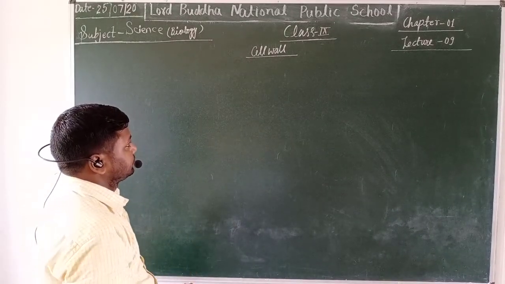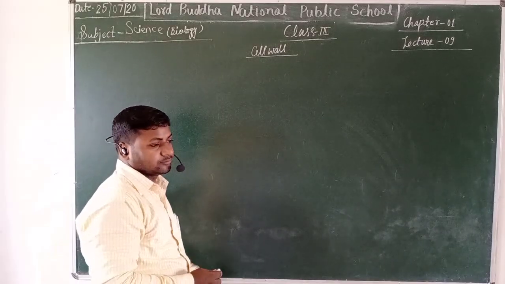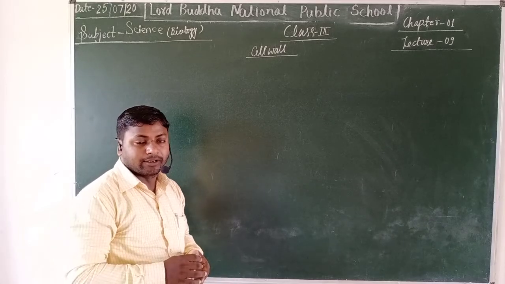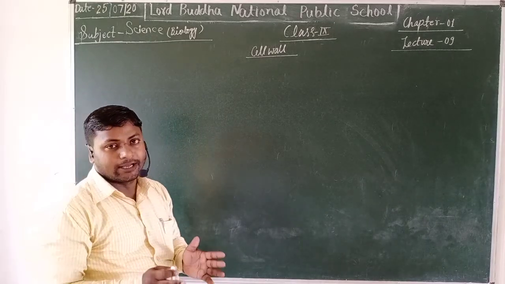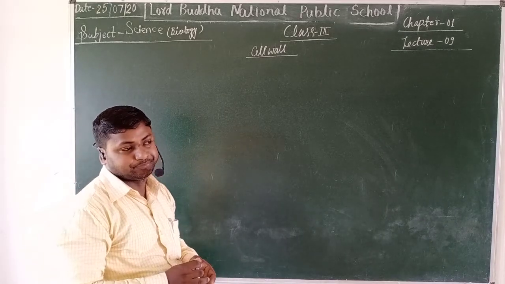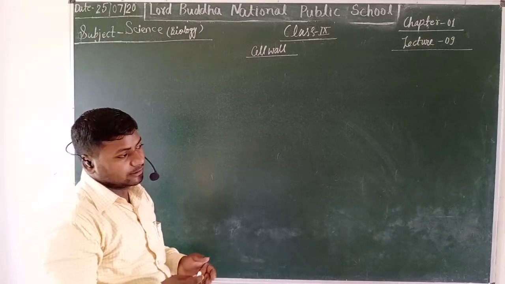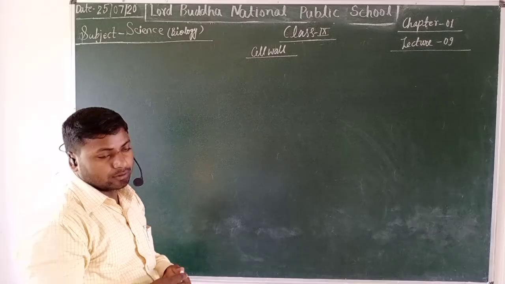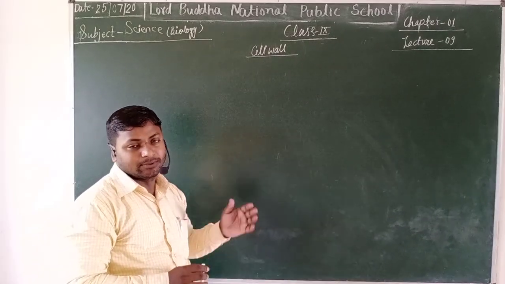Now here we will study the cell wall, which is the peculiar feature of prokaryotic as well as plant cells. The cell wall is absent in animal cells but present in prokaryotic cells as well as plants.